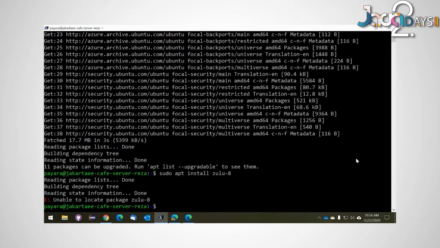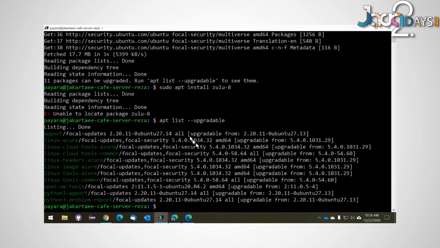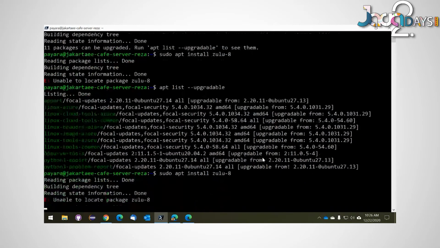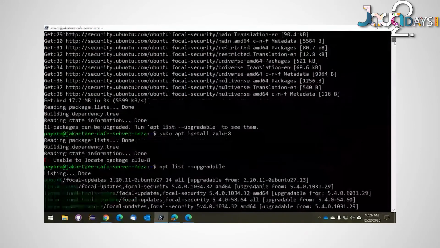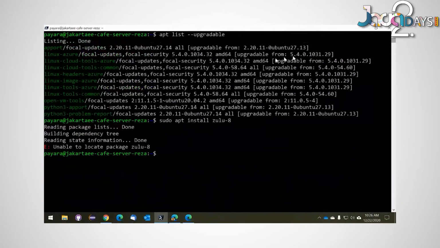Okay, so we are in a little bit of trouble. So to be upgraded, let's do that for a second. Okay, and let's try apt update Zulu one more time. Okay, so it's a little bit of trouble we're having. I'm going to have to debug this a bit later.